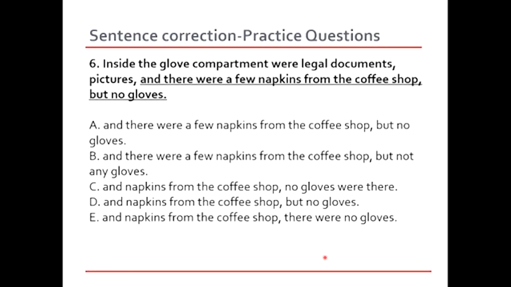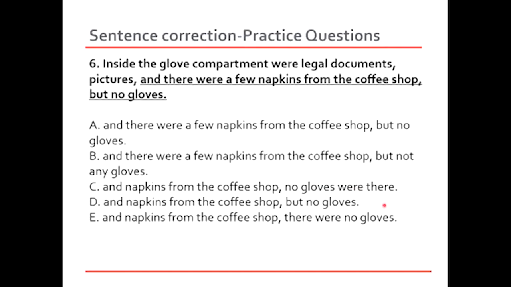So let's get rid of these words, and that is the only thing that sounds wrong to me at the moment. Let's see if there's anything else that we need to correct. Okay, let's read the options. Option B, and there were a few napkins from the coffee shop, but not any gloves. Okay. C, and napkins from the coffee shop, no gloves were there.